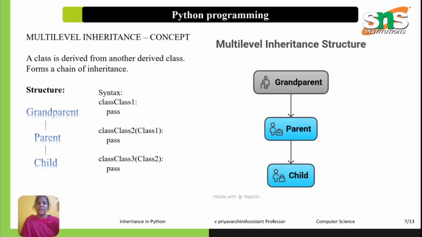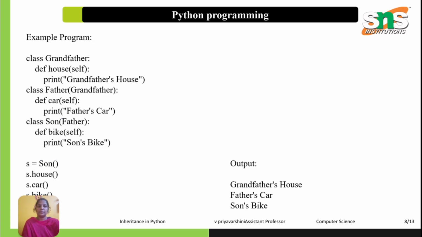Next is multi-level inheritance. Multi-level inheritance means a class inherits from another derived class. The structure is grandparent, parent, child. Example: class Grandfather, def house, print house. Class Father(Grandfather), def car(self), print car. Then class Son(Father), def bike(self), print bike. So here the son can access house, car and bike. This forms a chain, right?